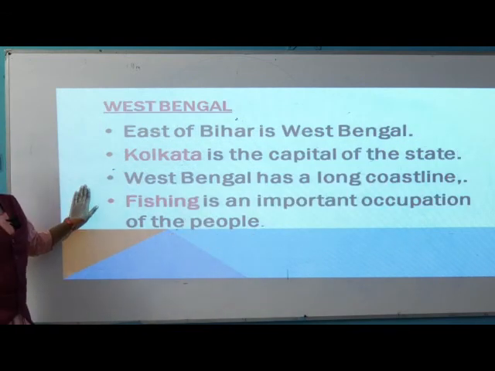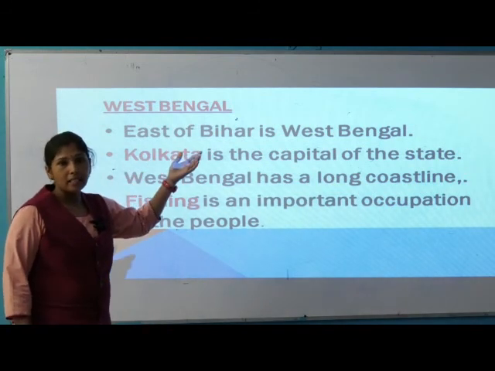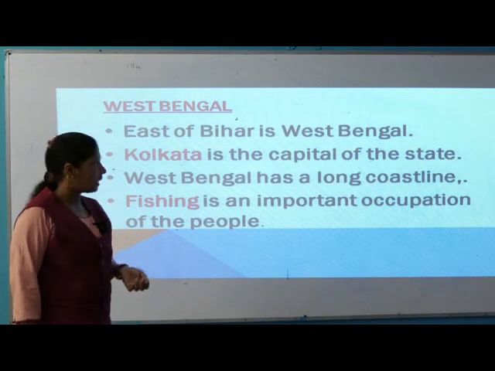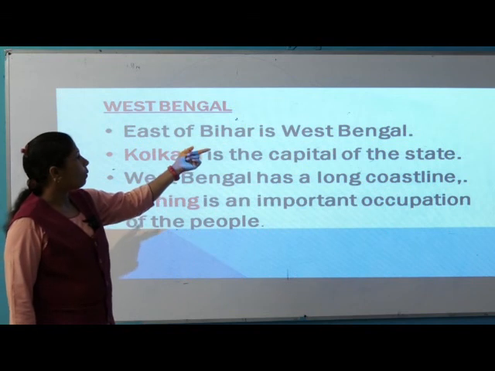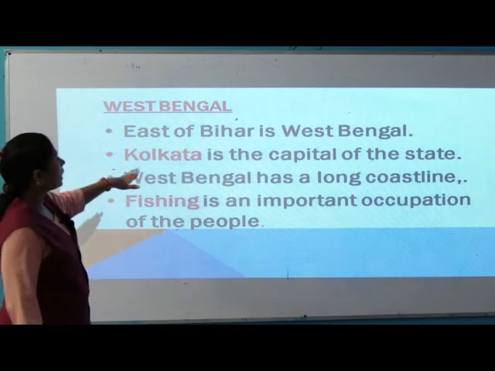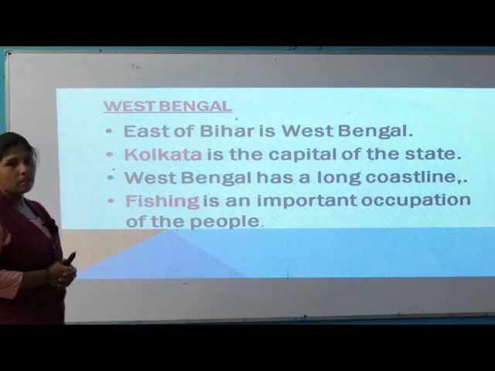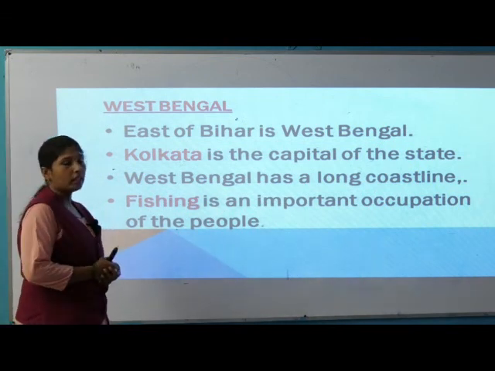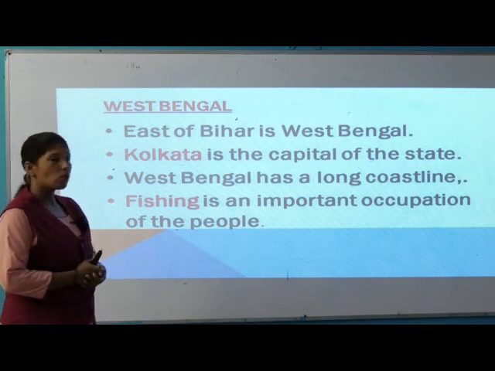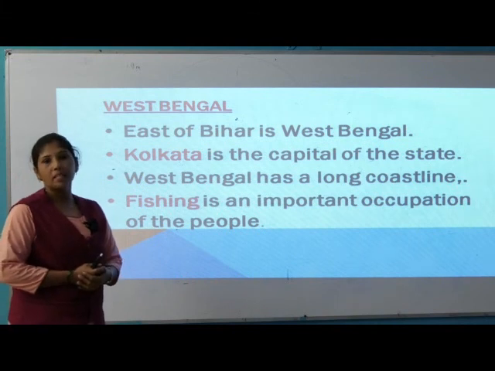When we come to West Bengal, it is east of Bihar, exactly, on the east side. West Bengal's capital is Kolkata. Now West Bengal has a long coastline. Here there is water, the sea is nearby, so it is a long coastline.